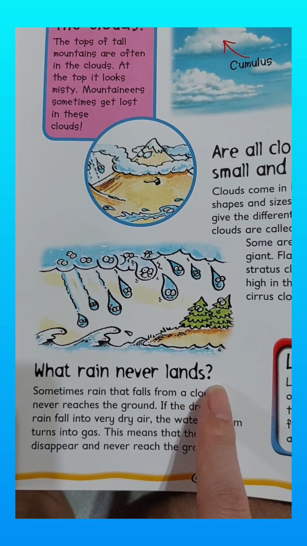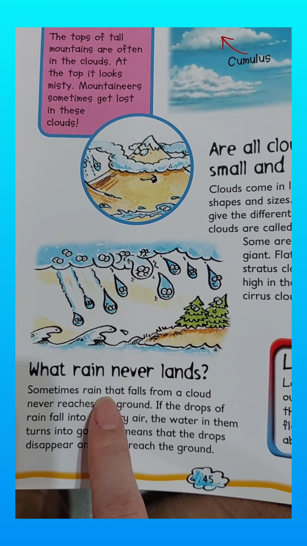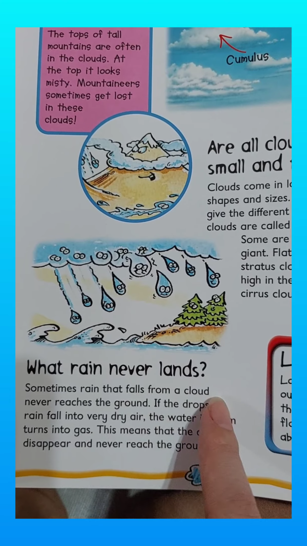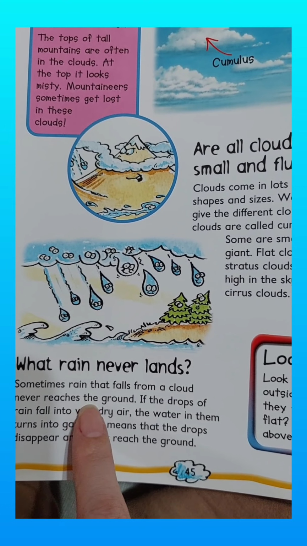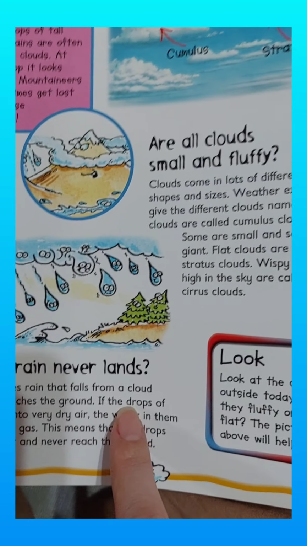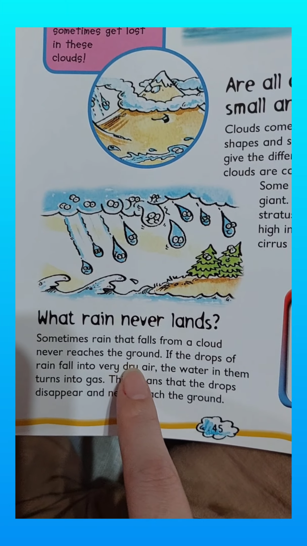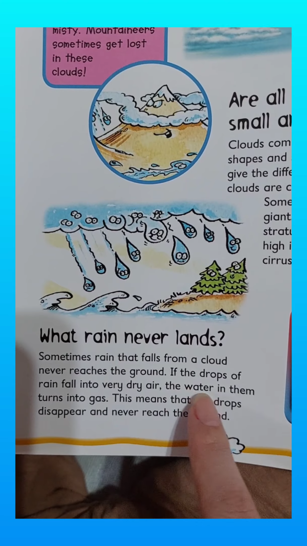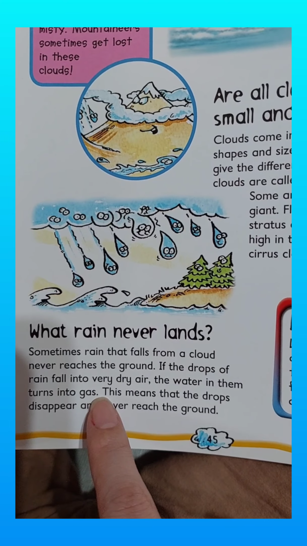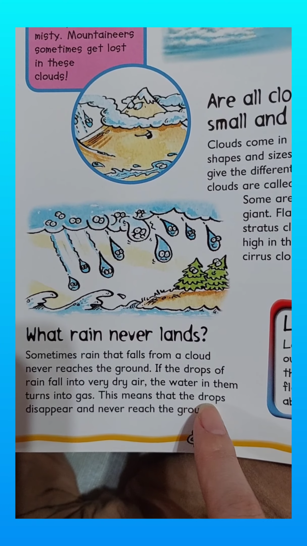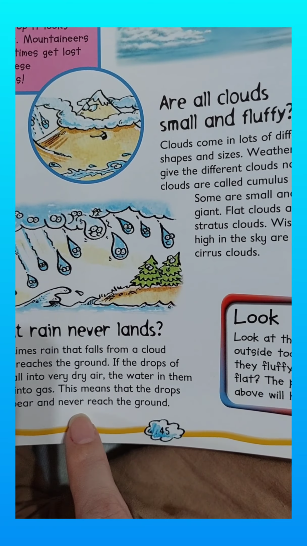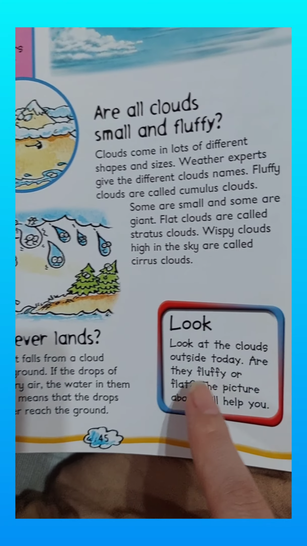Sometimes rain falls from a cloud but never reaches the ground. If the drops of rain fall into very dry air, the water in them turns into gas. This means that the drops disappear and never reach the ground.